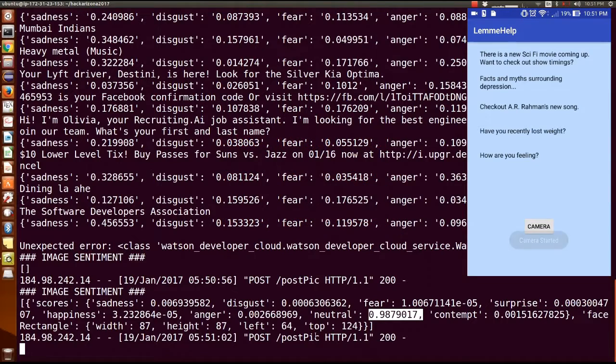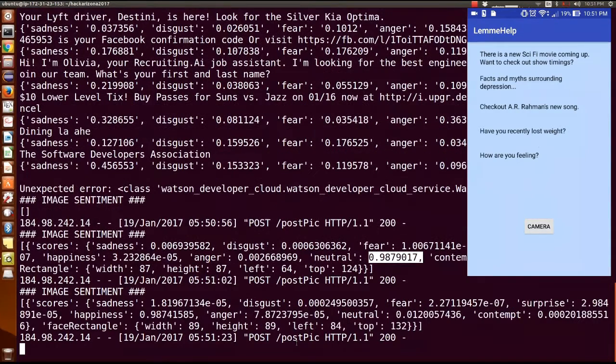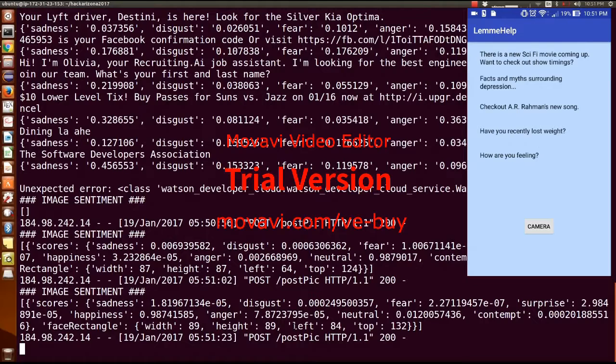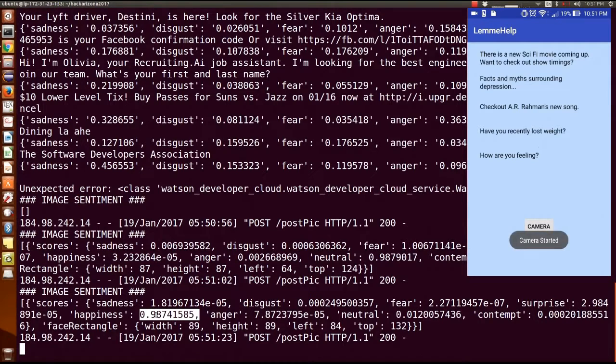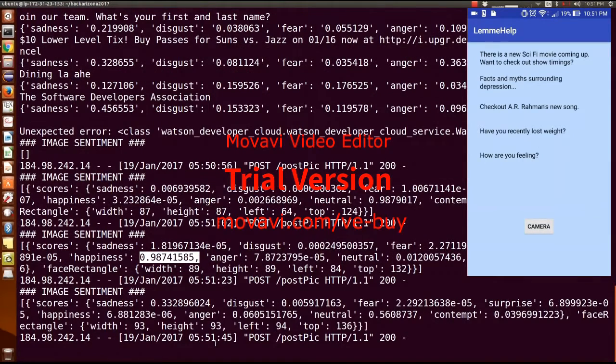So if you take another picture where the user is currently smiling, here you will see that sadness is pretty low, happiness should be 98%. So as you see, this was a happy picture. Now let's try a comparatively sad picture. So the user is now clicking a rather grim looking face, and let's see how good this is. So happiness is pretty low, and you see sadness is 33%.